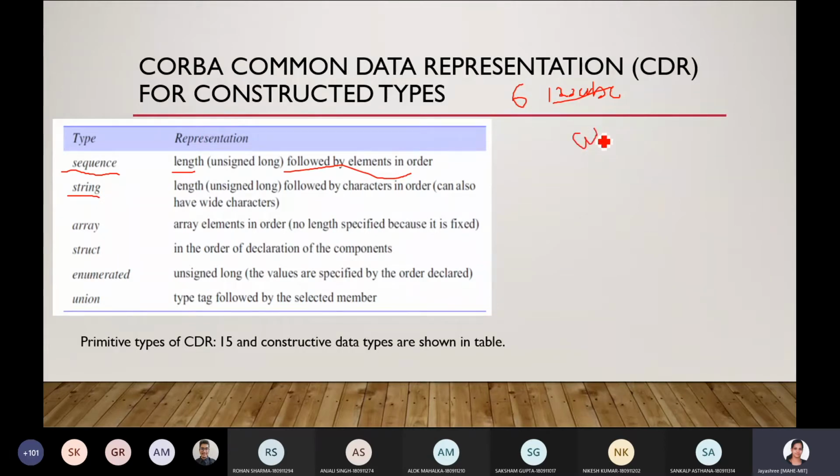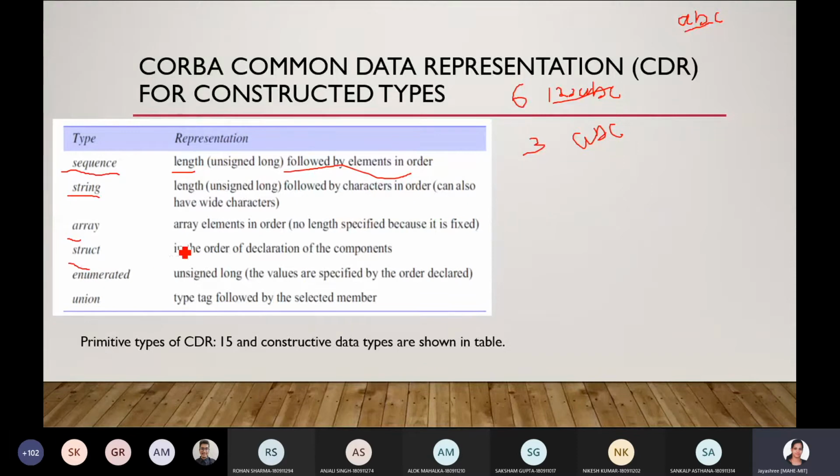If it is A, B, C, its length is 3, followed by the characters. Array elements are in order. So if you declare something as an array, it will be represented as an array only, because the length of the array is fixed. No need to specify its length.